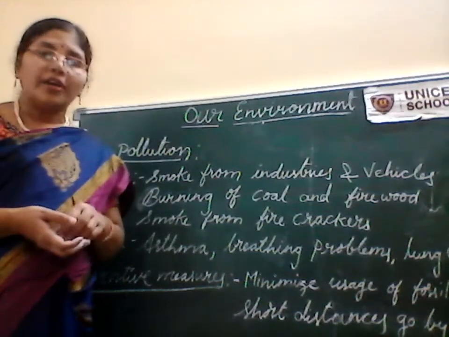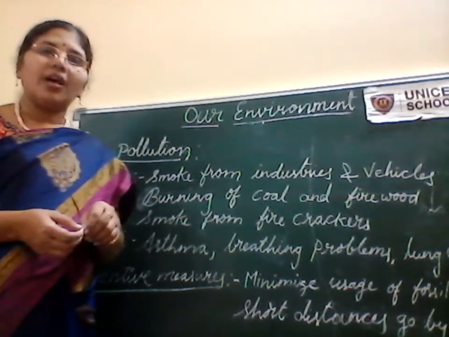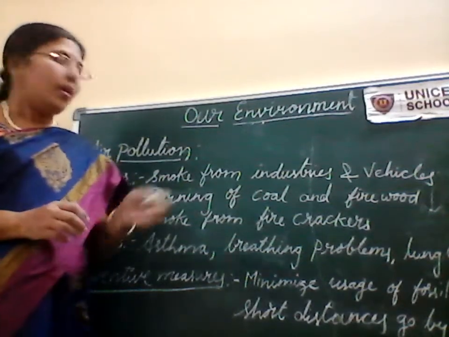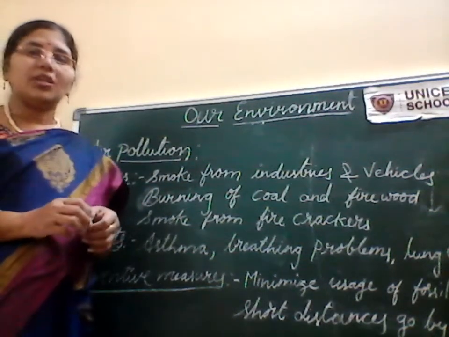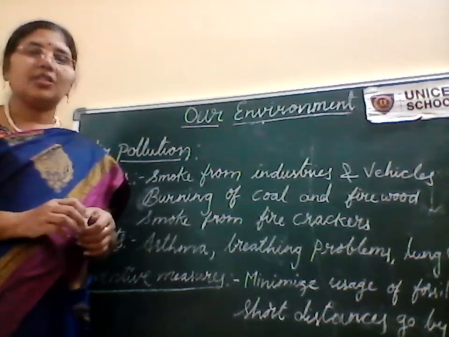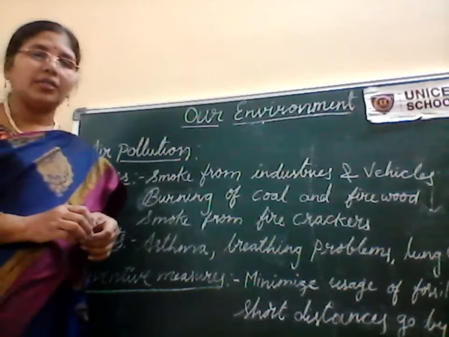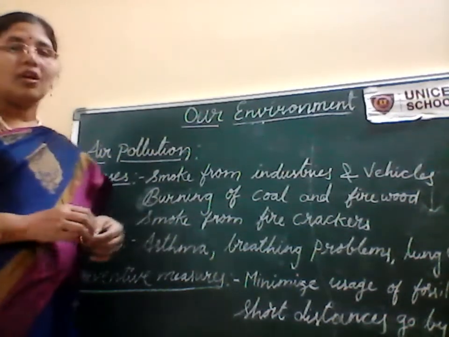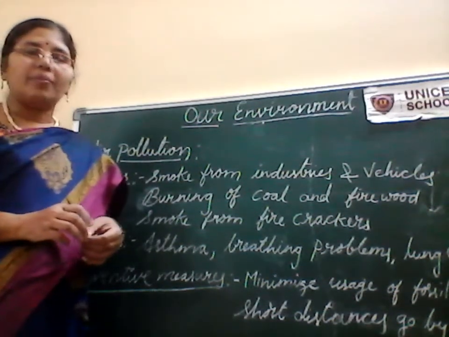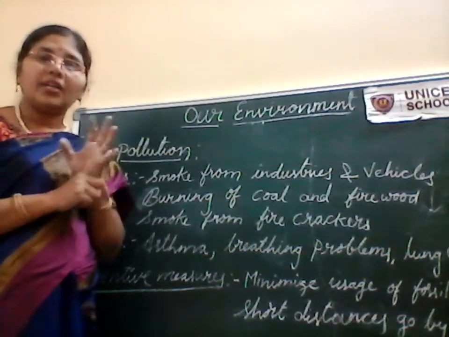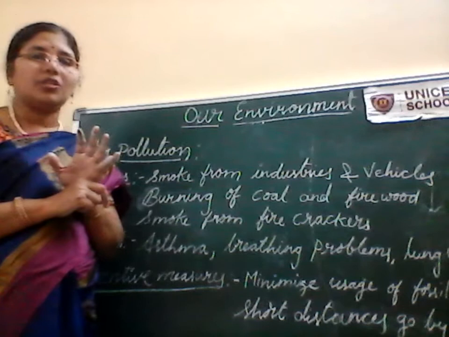So we should ensure that every year we participate in afforestation. We are doing afforestation, not deforestation. Afforestation means planting as many trees as possible to protect our environment by reducing air pollution. Next, planting trees alone is not sufficient, children.